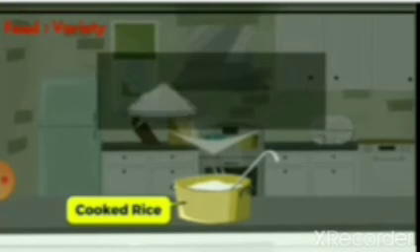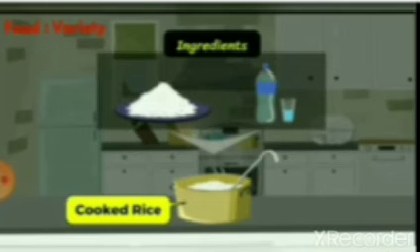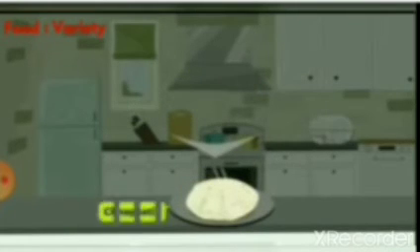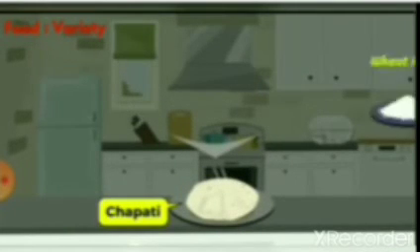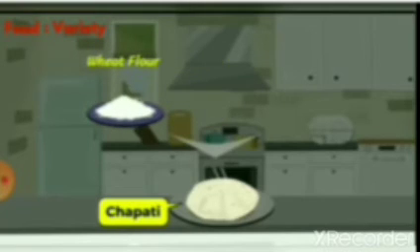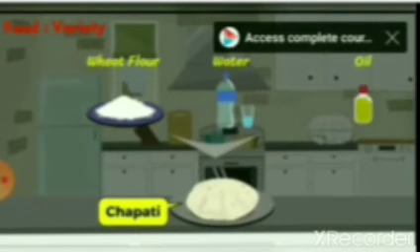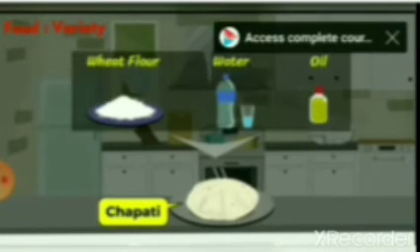Ingredients are raw rice and water. The water is boiled, and then raw rice is added to get cooked rice. Then chapati. Ingredients are wheat flour, water, and some people may use oil, isn't it?